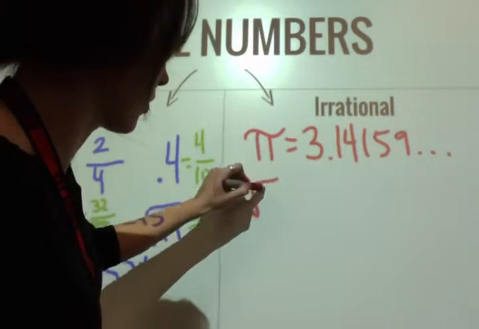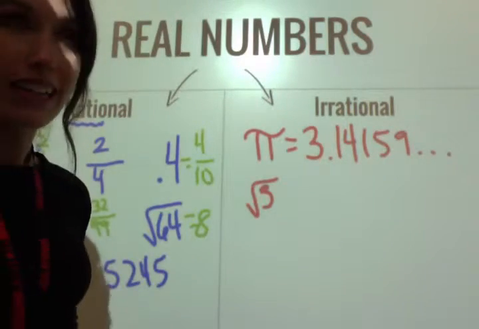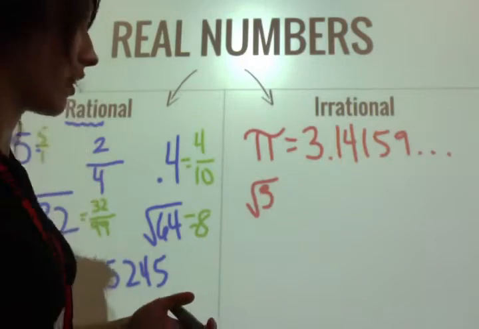How about the square root of 3? It's not a perfect square. It's a decimal that goes on forever. Can't write it as a fraction. It's irrational.